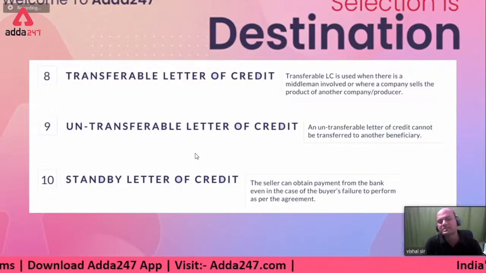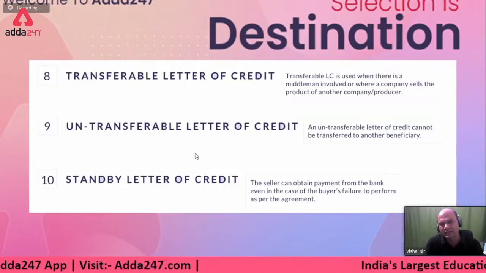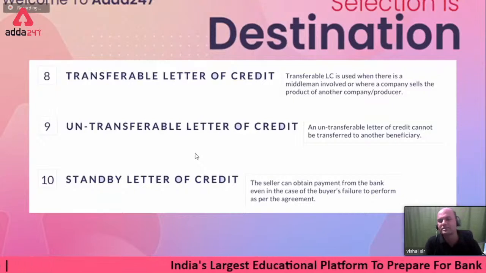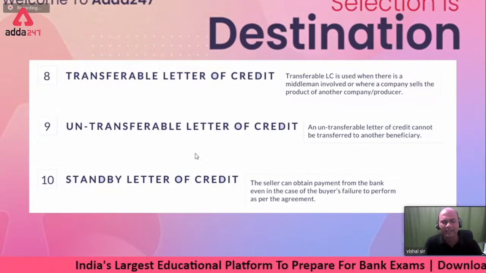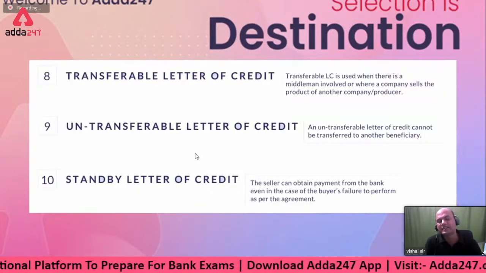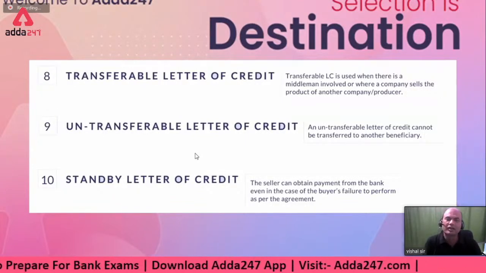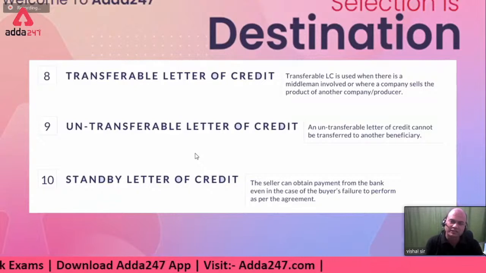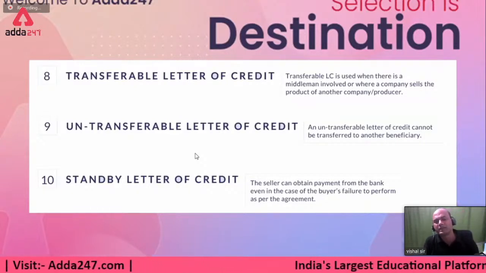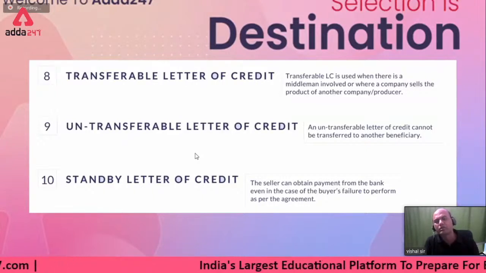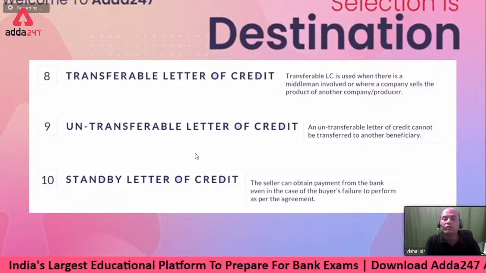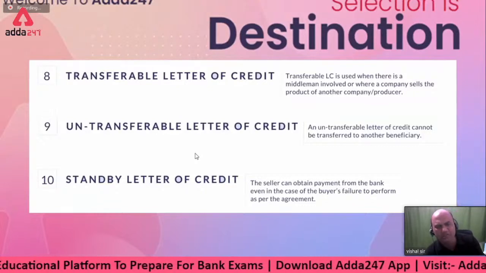Now what is changed in a transferable LC? What will I change if I receive that LC from the issuing bank? I can change many things, but importantly I'll change generally the 2 amounts. Which are the 2 amounts? Amount of credit and unit price. What will I change next? I'll change the dates, meaning when the shipment is to be done, when the documents are to be presented, and the expiry of that LC. Right. I'll change that for my benefit when I transfer.